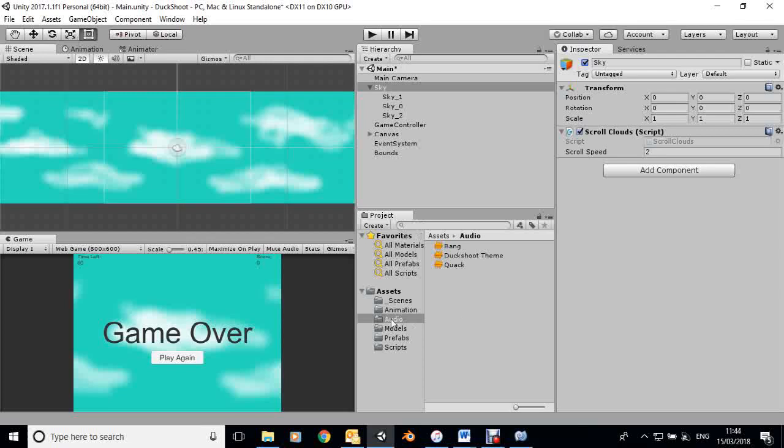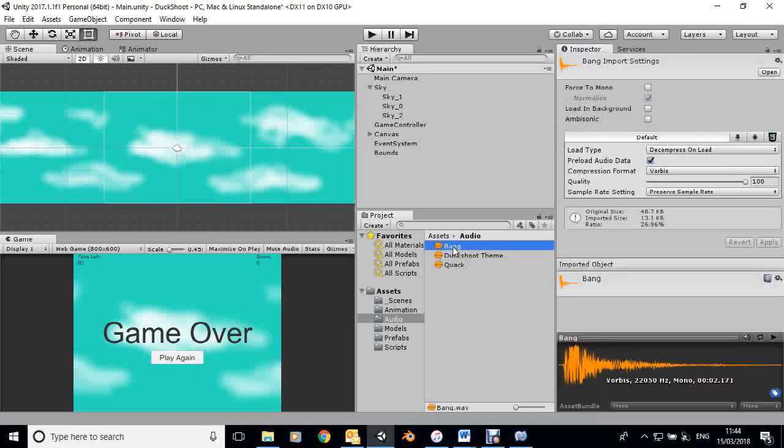As you can see, I've made an audio folder here, and I've imported 3 sounds. This one I made myself with OpenMPT. The bang and the quack I discovered from elsewhere. So whenever the gun is shot, I want it to make a bang like this. And if we hit a duck, I want it to quack like that. And the theme can go on in the background. We will show a way of turning it on and off later on.